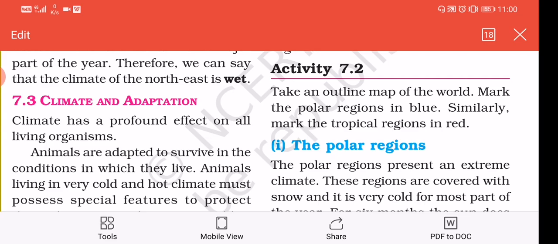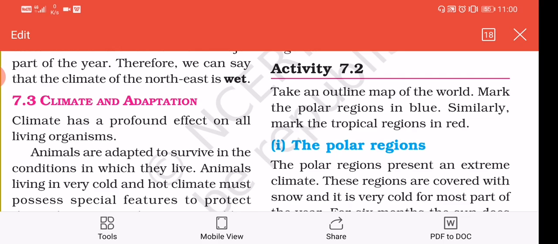The various features developed by plants and animals to survive in a climate are called adaptations. Various features developed by plants and animals according to the climate to survive. Okay, let us take an example to understand adaptation.